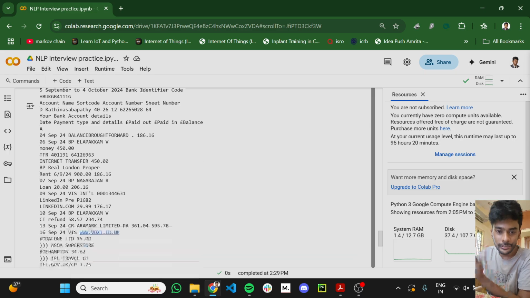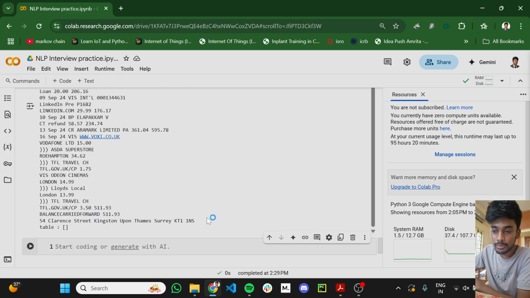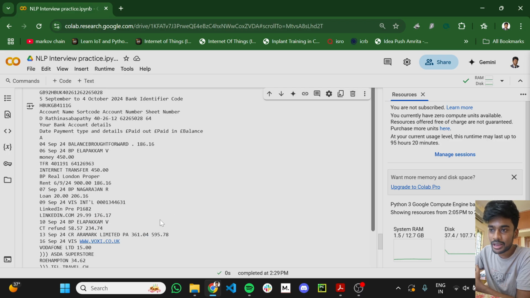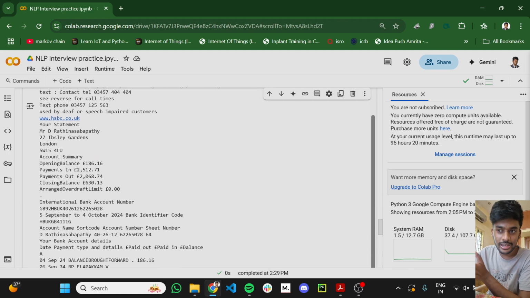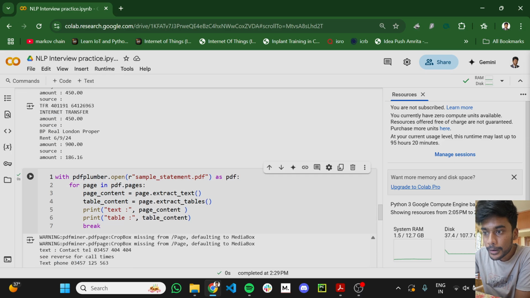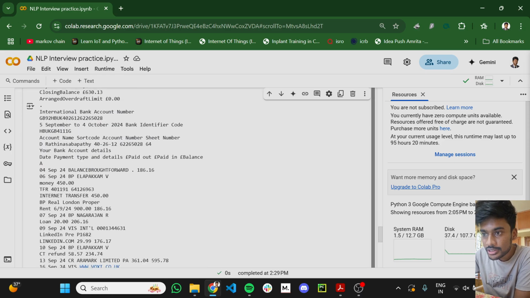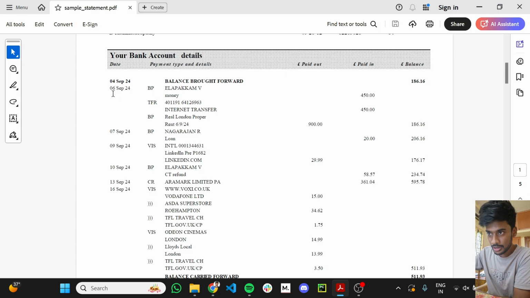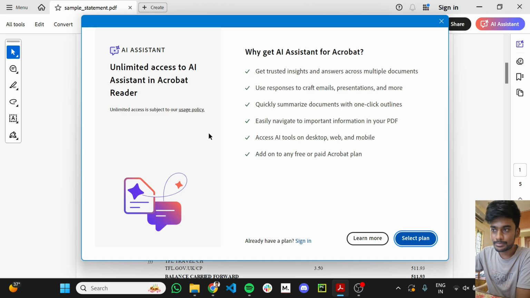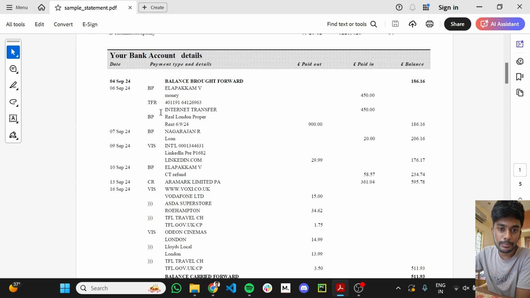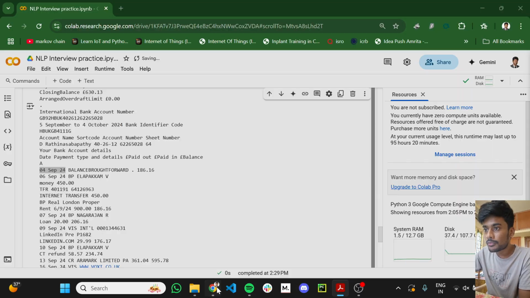pdfplumber is considering all the tables as text, and I'm getting the entire bank statement in the form of text. As you can see on the screen, it starts on 4th September 2024, which is the actual start date of the bank statement as well. So we need to somehow get the table structure from this plain text.